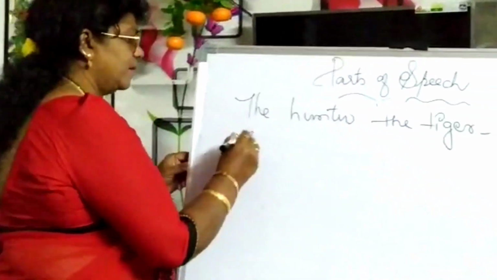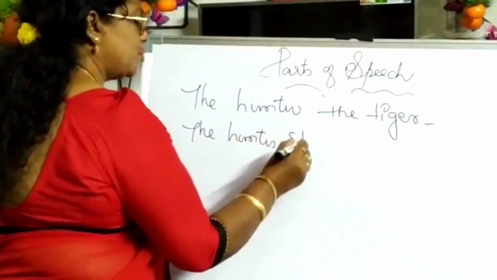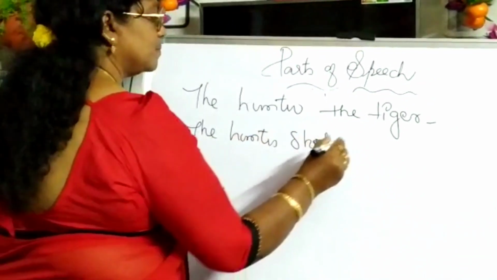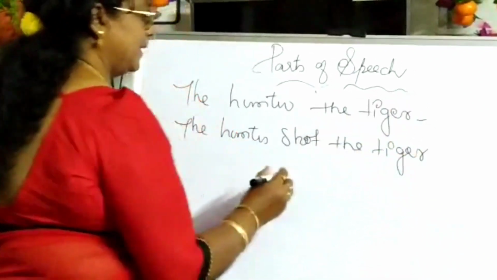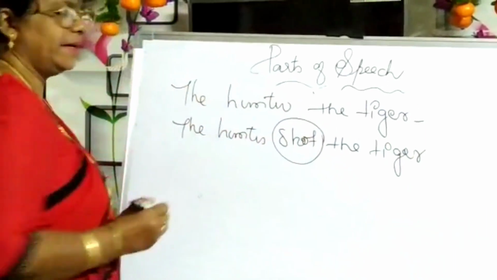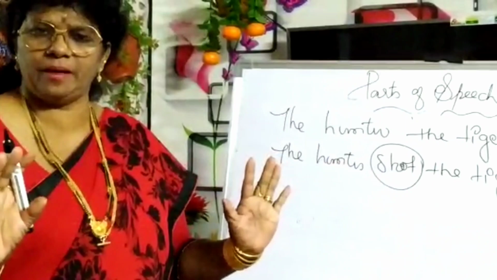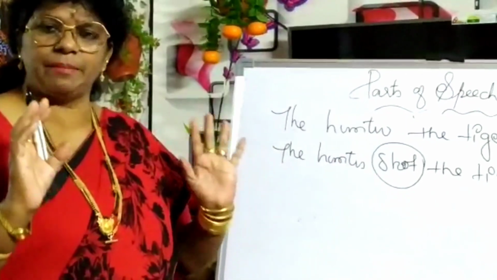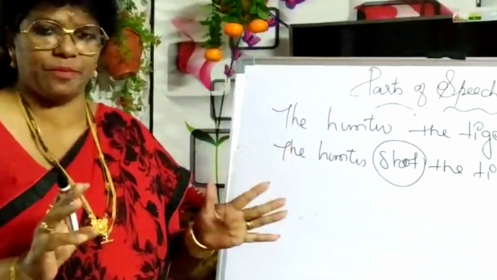The hunter shot the tiger. So, until and unless we put a verb in between, that sentence may not be meaningful. So in every sentence, verbs are very important.